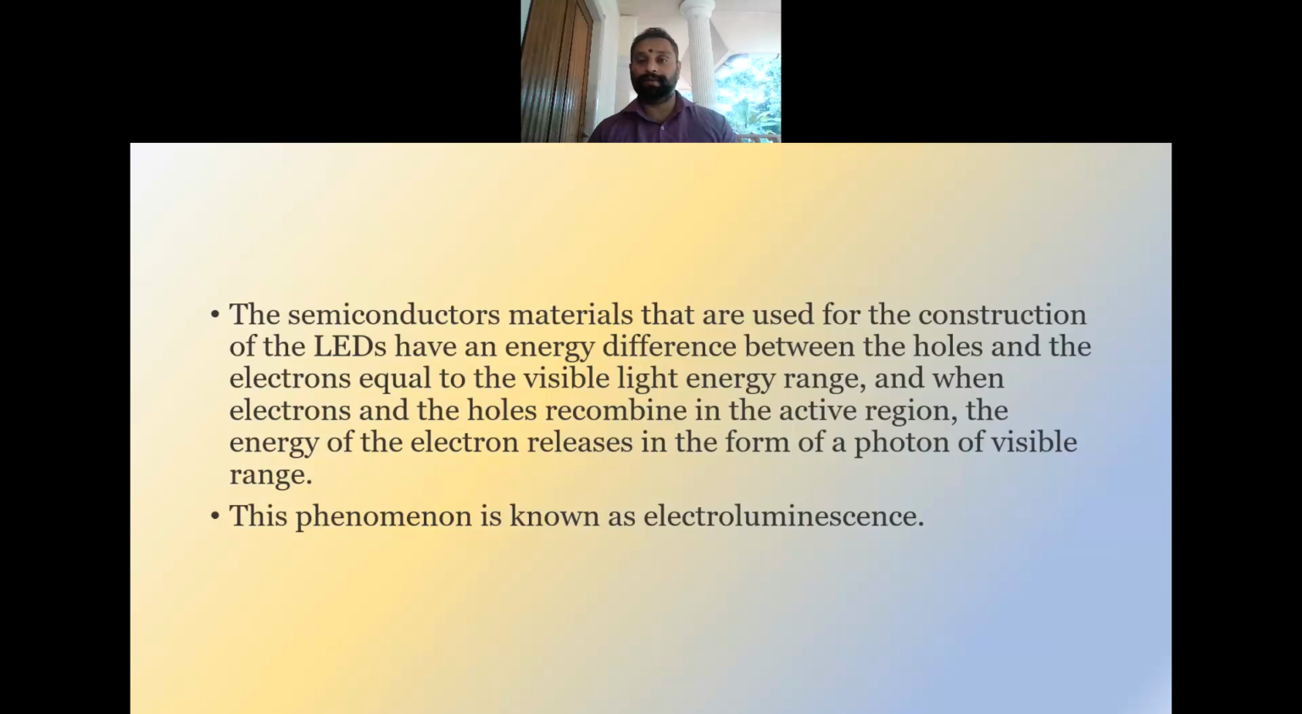So the semiconductor materials that are used for the construction of the LEDs have an energy difference between the holes and the electrons equal to the visible light energy range. And when the electrons and the holes recombine in the active region, the energy of the electron is released in the form of a photon of visible range. And this phenomenon is called electroluminescence. So always remember that electroluminescence is the phenomenon behind the working of the LED.